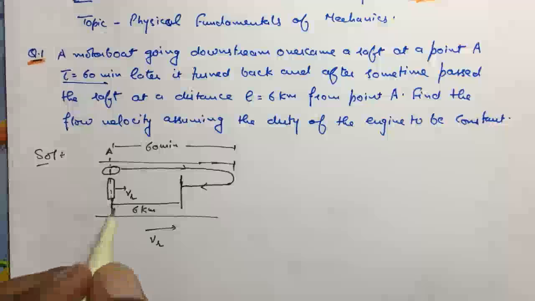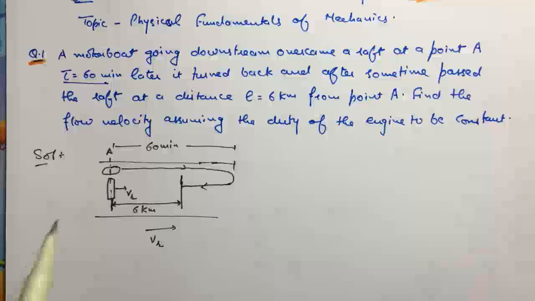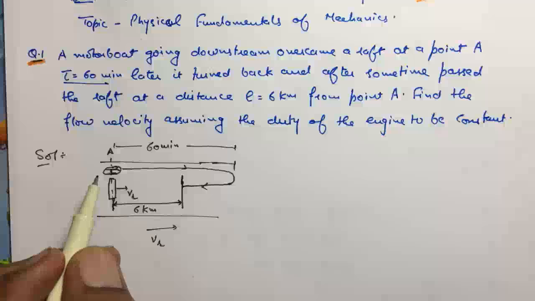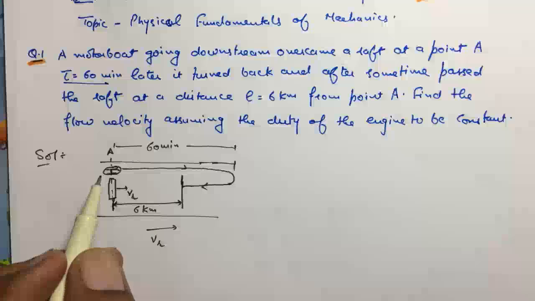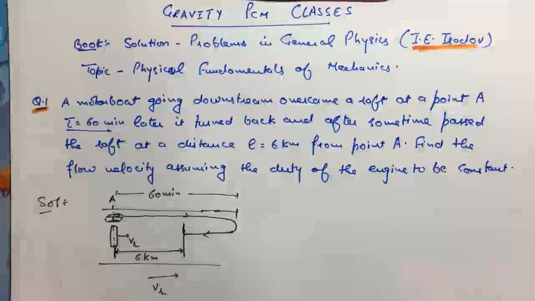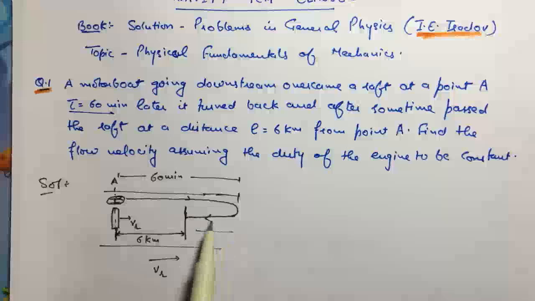A bit of confusing terms, but let's see. This problem is a hardcore relative velocity problem. If we do not go by relative velocity, this question will be quite hard and the calculations will be long. So let's go by relative velocity.